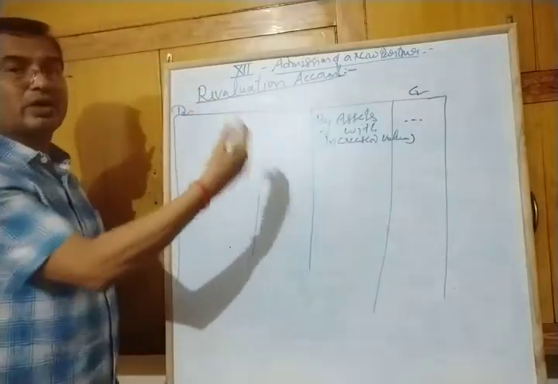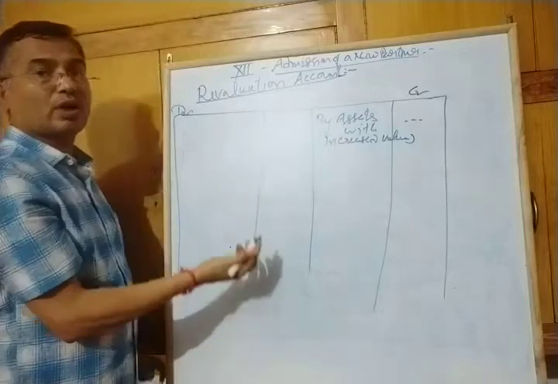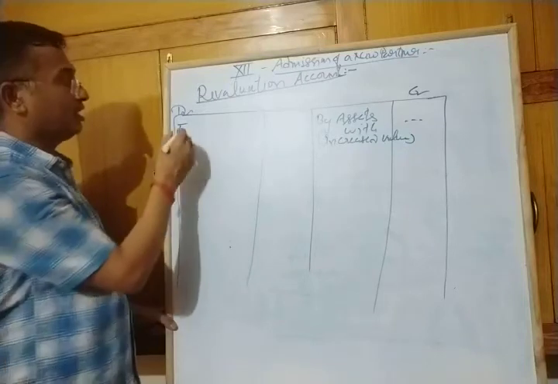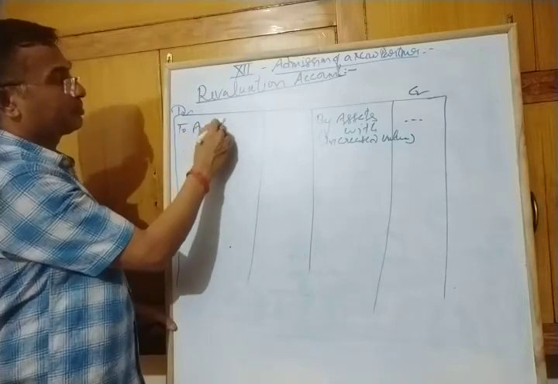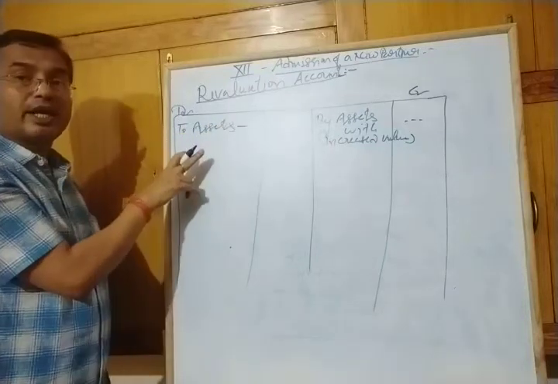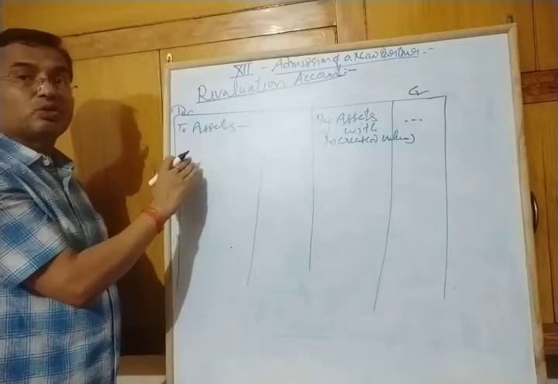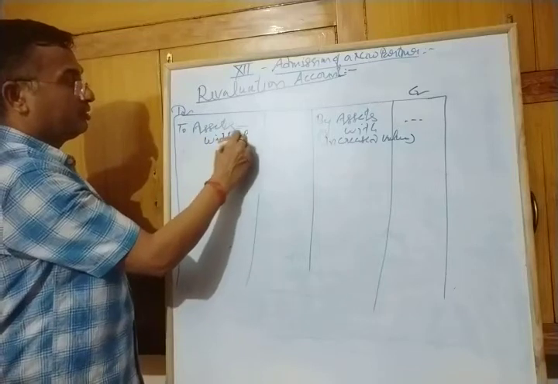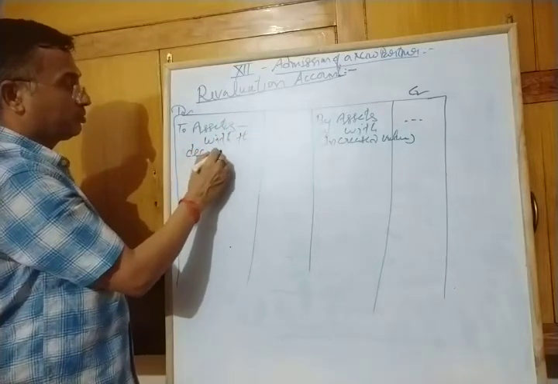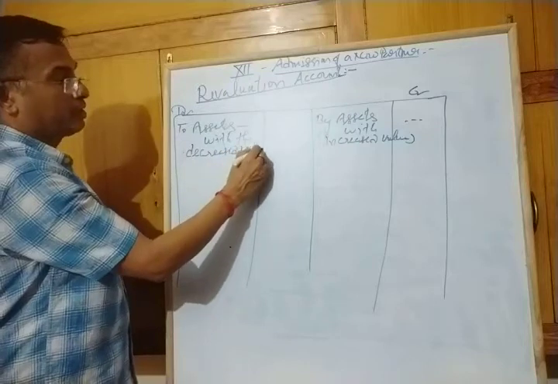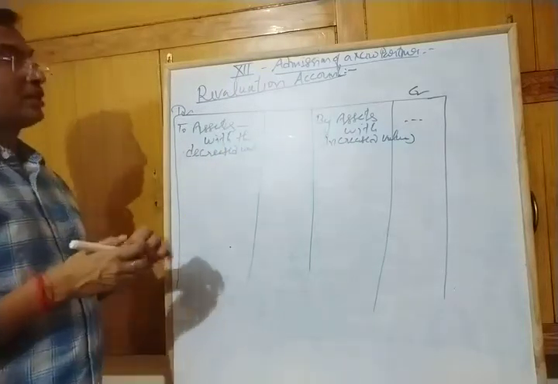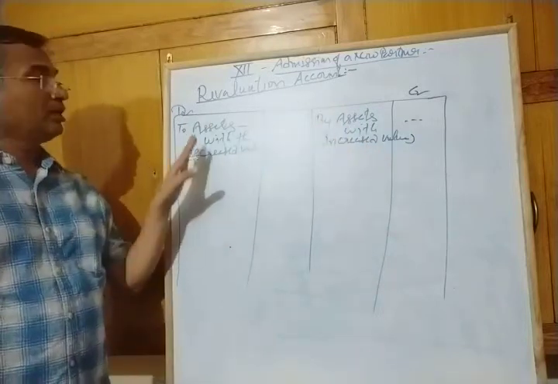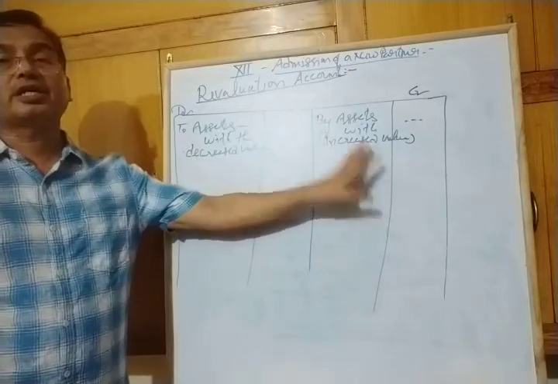Whichever asset increases will go to the credit side, because this will give the firm a profit. Take the reverse of it. In case when the value of asset decreases, then to assets, here you have to give the name of the particular asset, like to furniture, to stock, with the decreased value. If assets are increased, put the credit side. If assets are decreased, put the debit side. With the decreased value, here with the increased value.